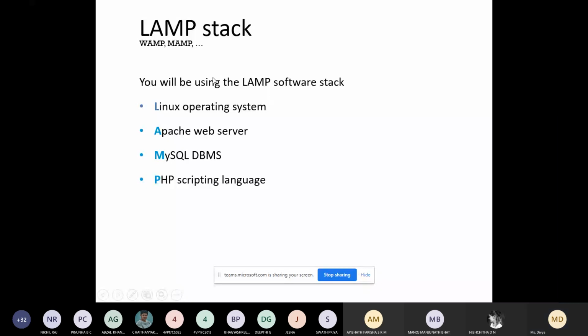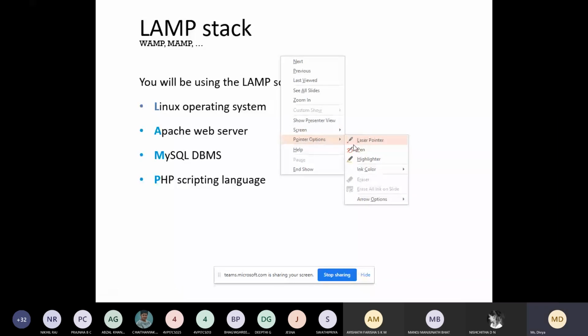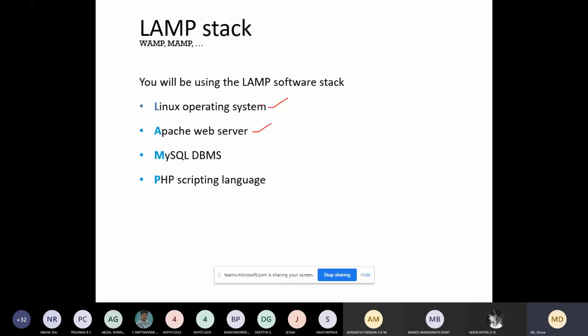Here L stands for Linux operating system. A stands for Apache Web Server. And what type of database will be having? MySQL. And P stands for PHP scripting language. So this can be used for developing your websites. Web applications you can develop using LAMP.